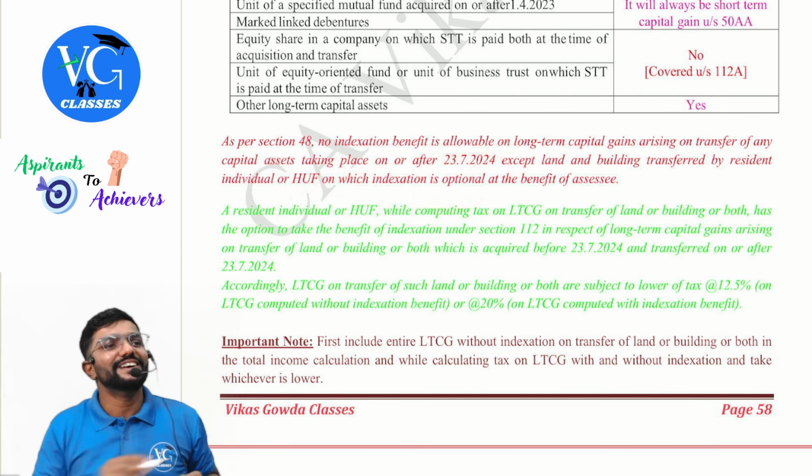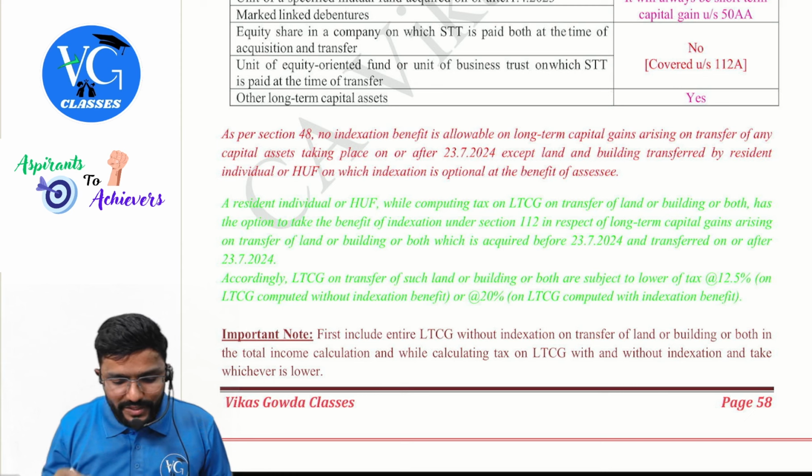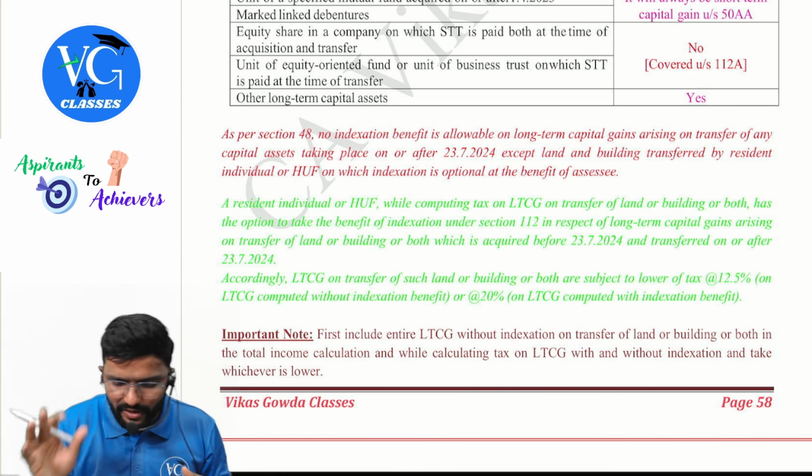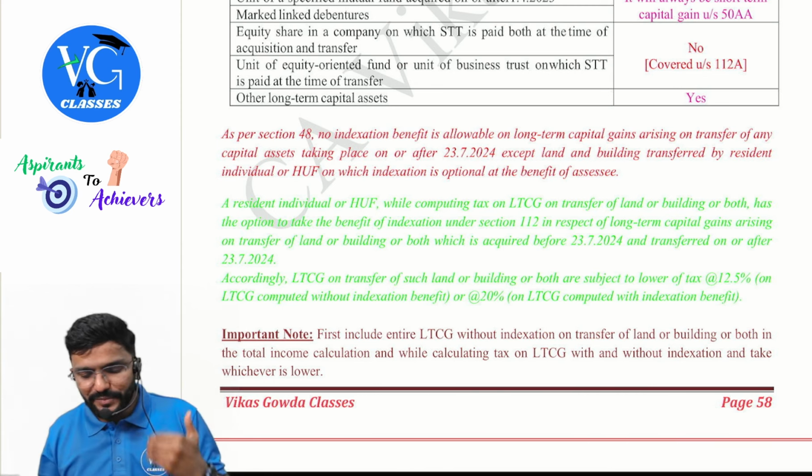I kept on telling this; I will cover it. The point has come. An individual or HUF, while computing tax on long-term capital gain on transfer of land or building or both, has the option to take the benefit of indexation under section 112 in respect of long-term capital gains arising on transfer of land or building or both, which is acquired before 23rd July and transferred on or after 23rd July.